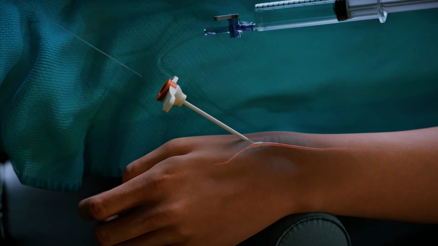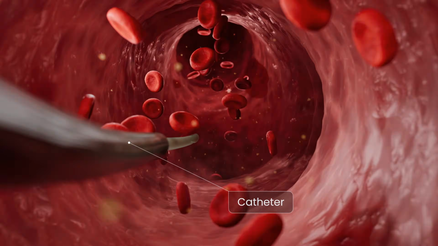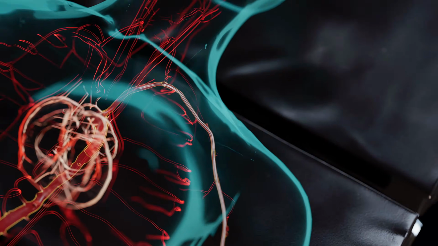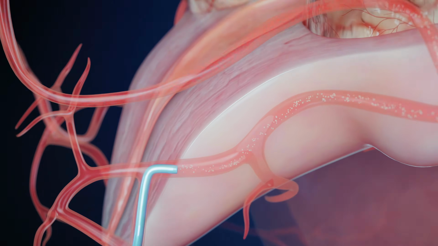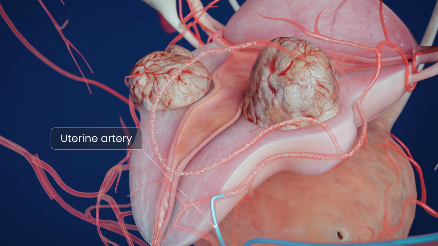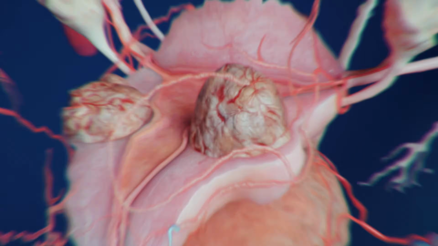A diagnostic catheter is advanced through the introducer into the common iliac artery and then into the internal iliac artery. Using digital subtraction angiography, a catheter is guided into the uterine artery. Embolization particles are slowly injected through the microcatheter.